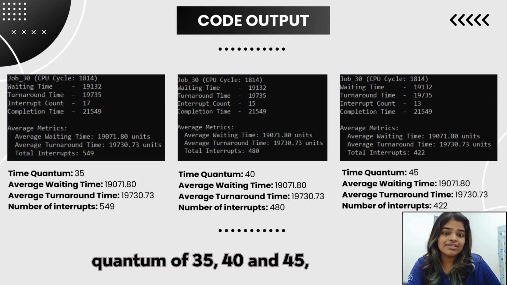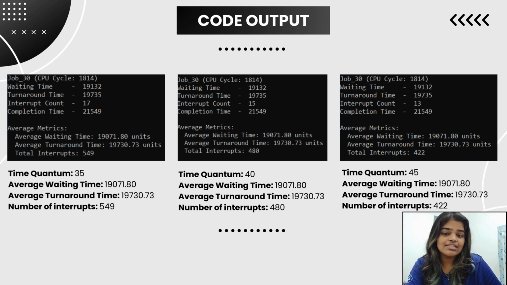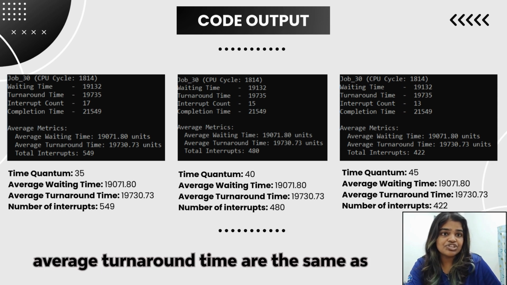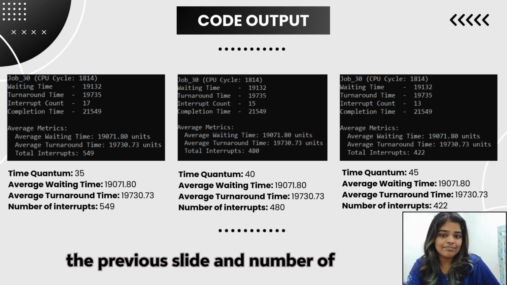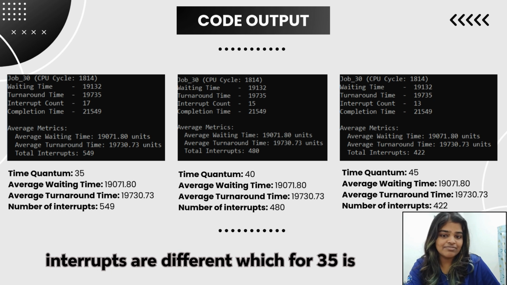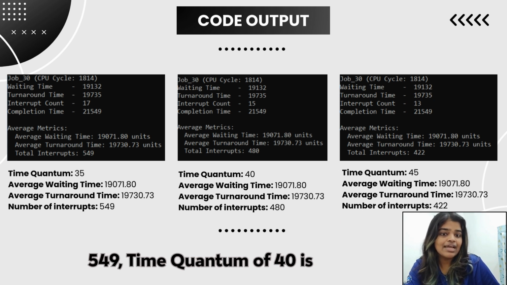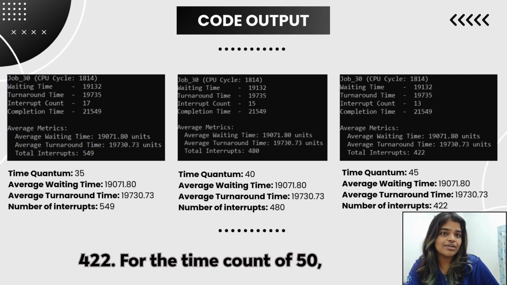For the time quantums of 35, 40, and 45, the average waiting time and average turnaround time are the same as the previous slide, and the number of interrupts are different, which for 35 is 549, time quantum of 40 is 480, and time quantum of 45 is 420.